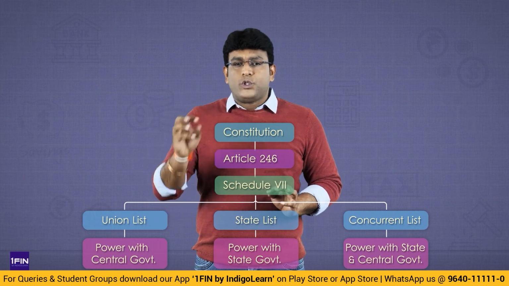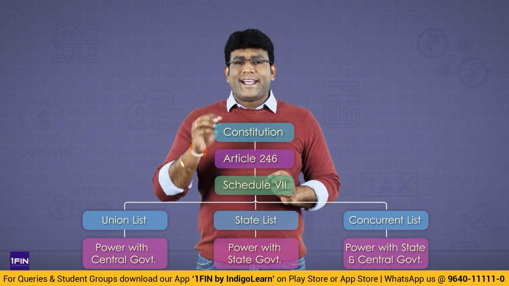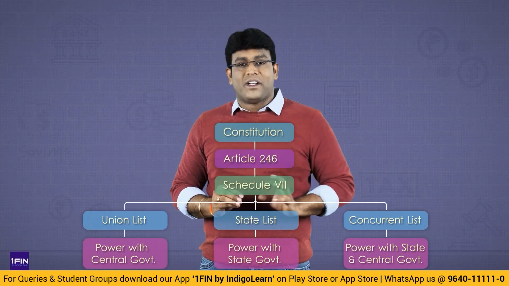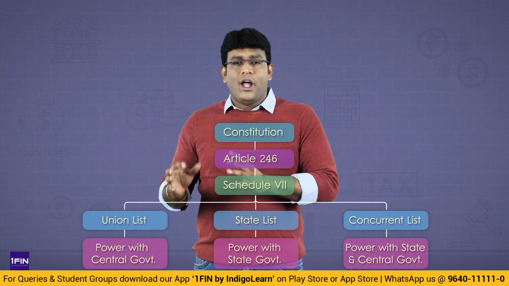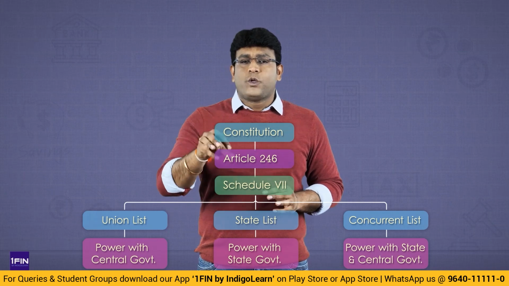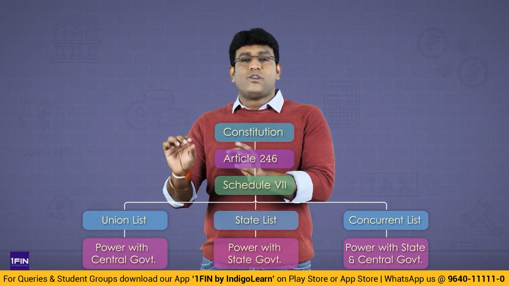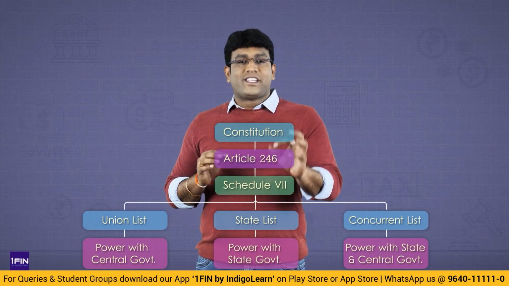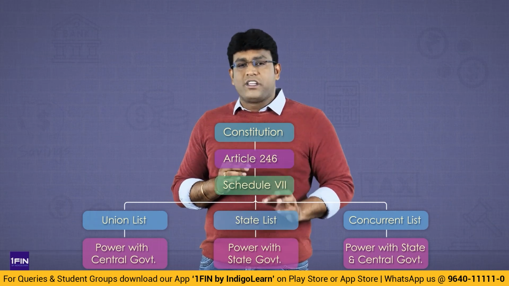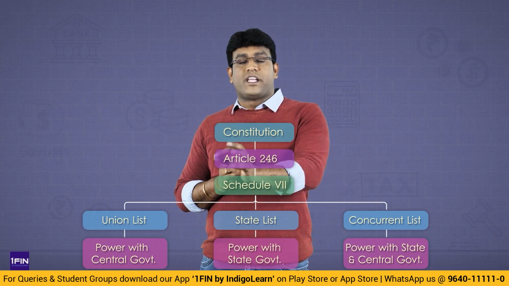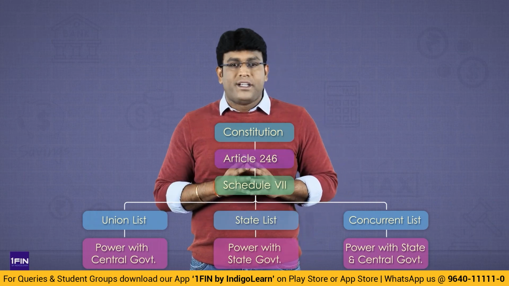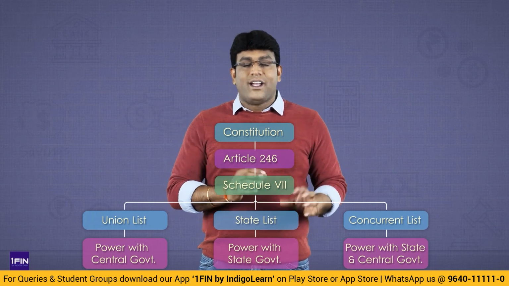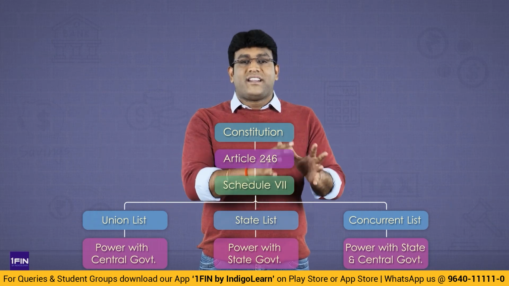Union list contains those matters on which exclusive power to levy is with the central government. That means exclusive power to take decisions with respect to matters contained in the union list is only with the central government, nothing but Parliament. State list contains those matters on which exclusive power to take decisions is with the state government. Concurrent list contains those matters on which center and state together will collectively take the decision.